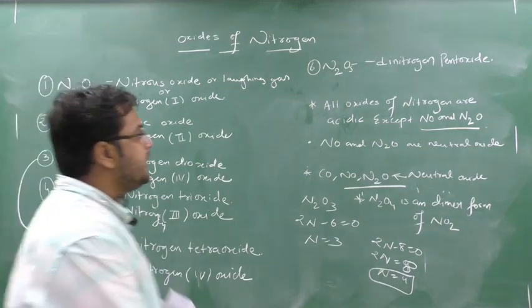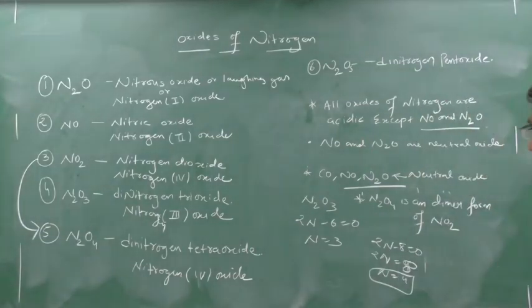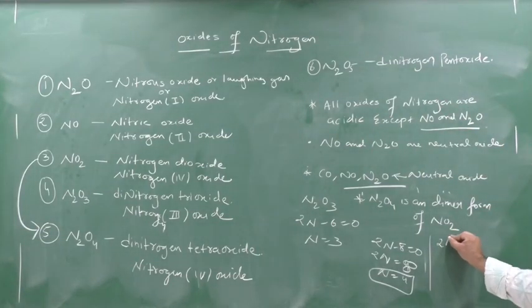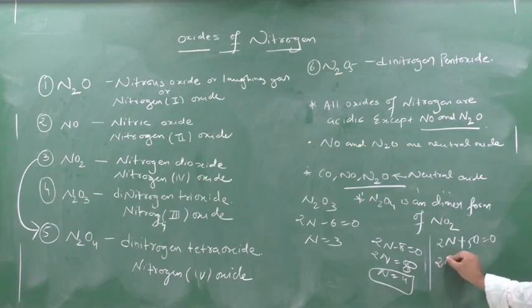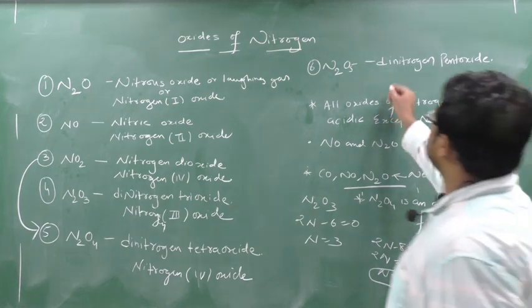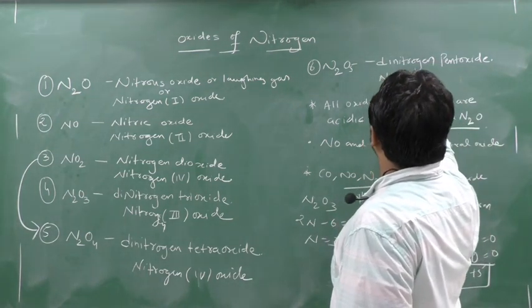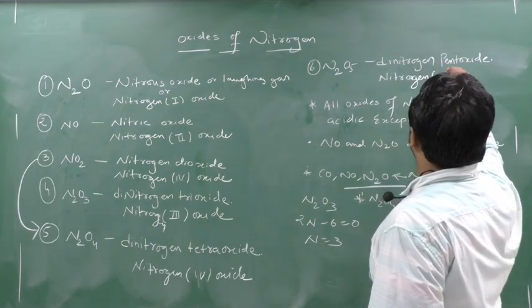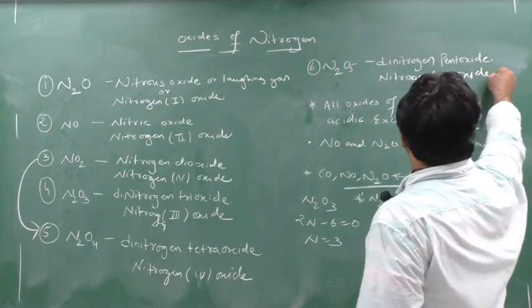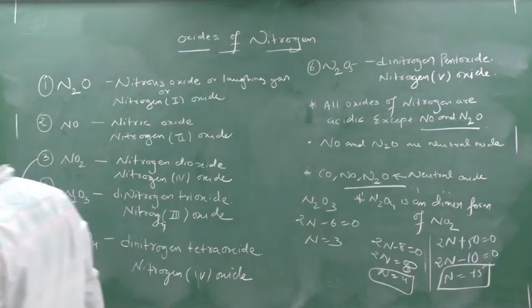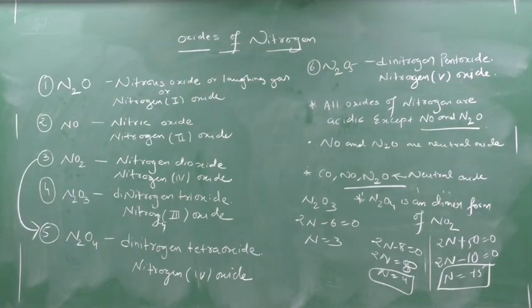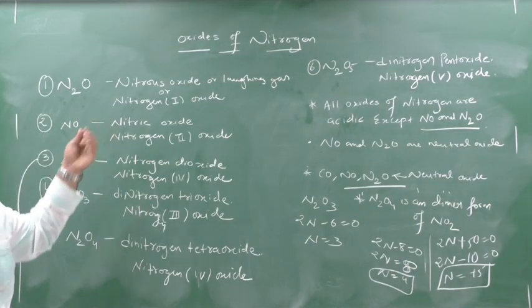Clear this part? Okay, see here, this N2O5. What can be the name of this N2O5? So 2N plus 5O equal to 0. So 2N minus 10 equal to 0. N will be equal to plus 5. So I would say this name will be nitrogen 5 oxide. Clear? So these are the names according to the nomenclature method, and this you have studied in redox reactions also.